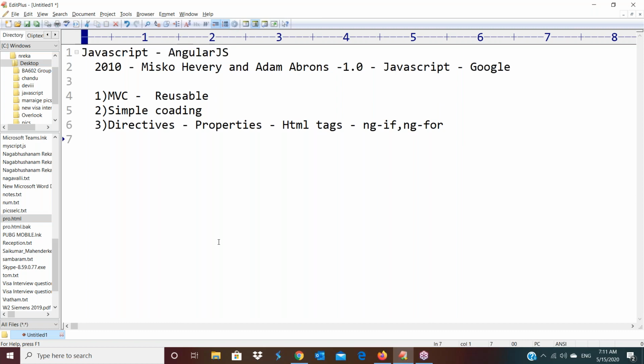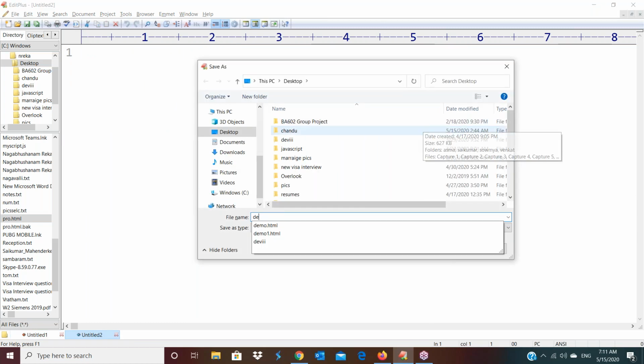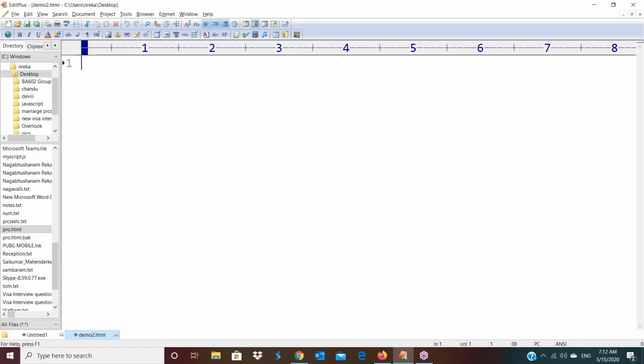I am going to create a new HTML file now. Save this file in the desktop location as demo2.html. Yes, I created one file here, demo2.html. Now, what is my requirement? I want to take one button control and one image control. When I click on the button, I want to hide the image control. That is my requirement. In the web page, I want to display one button as well as one image control. When I click on this button, I want to hide the image. That code I am writing now.